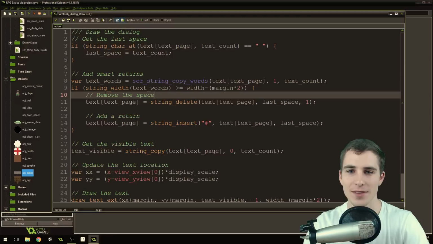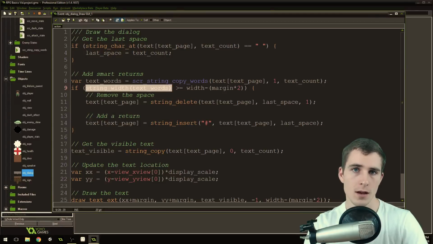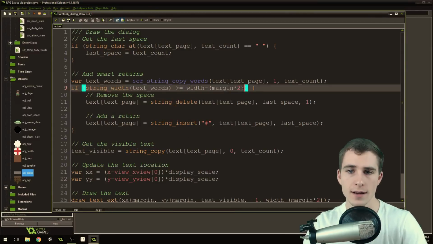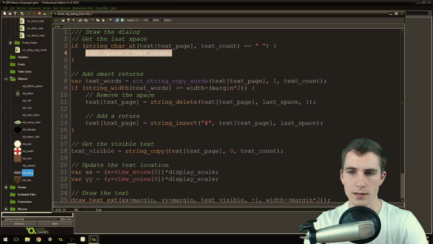So then, once we've done that, we can check the width and make sure that it isn't too long. But if it is too wide, then we remembered where the last space was. So basically the last word. And we're going to delete that space and put a return there and just return the last word down.